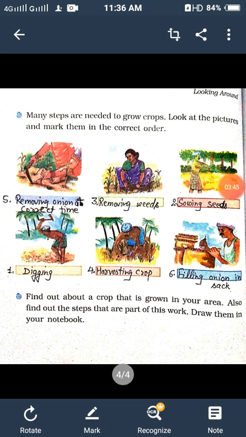In this picture, his father is sowing the seeds. In this picture, Baswa's father is digging the field. In this picture, they are harvesting the crop, and in this picture, it is shown that Baswa's uncle and father are filling the onions in a sack.